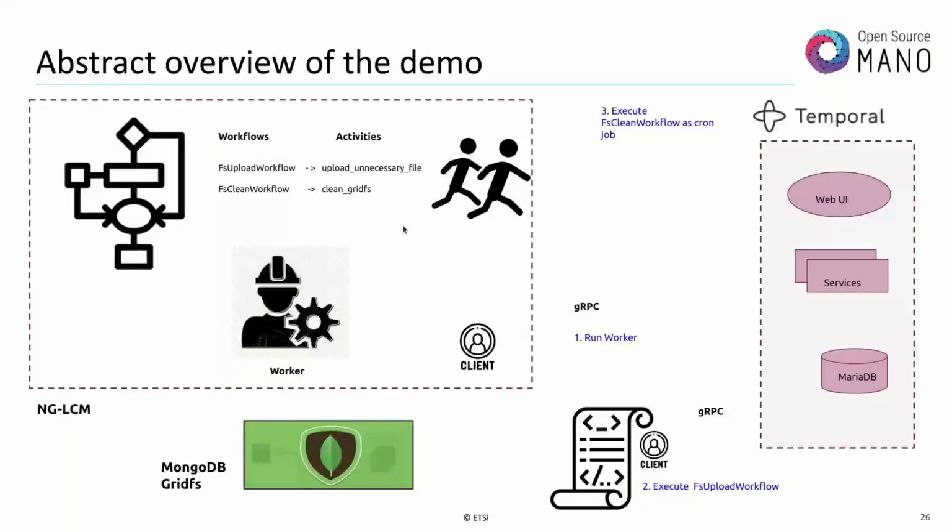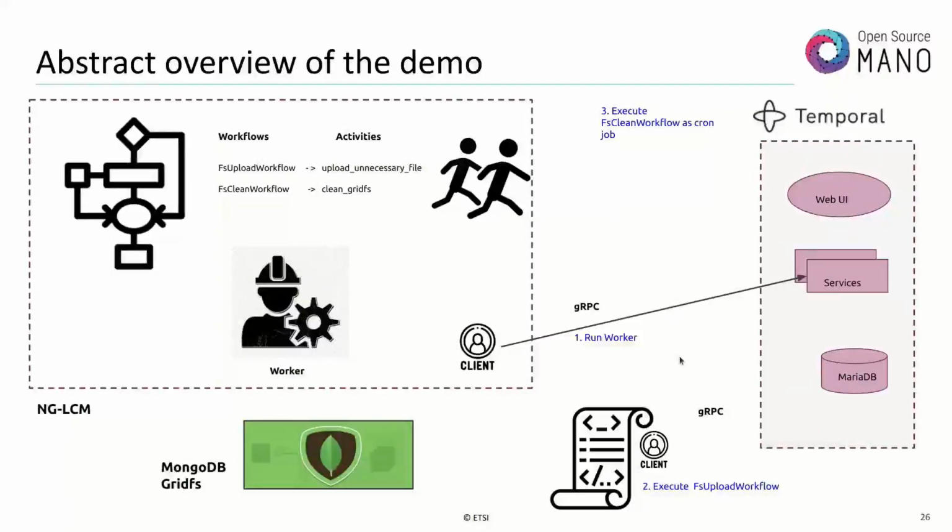Then we need a worker. To execute a workflow, first we need a worker. The worker runs in the LCM container. So our first step is running a worker. This is the first step in the demo. To run a worker, we need a client to connect to the Temporal server. The connection is set up by gRPC.